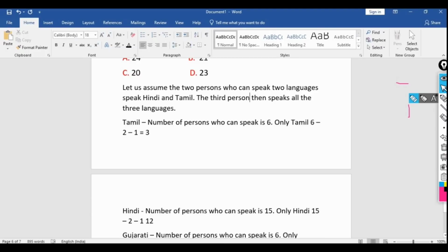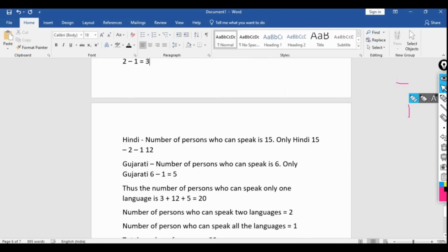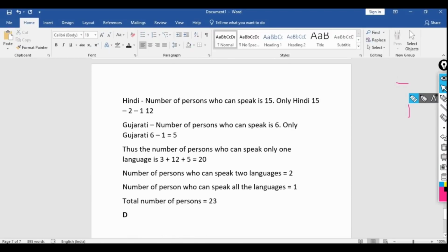Tamil equal to number of persons who can speak 6. That means only Tamil people equal to 6 minus 2 minus 1. That means 3 people can speak Tamil. Then for Hindi equal to 15 minus 2 minus 1. That means 12 people. Then for Gujarati it will be 6 minus 1 equal to 5.